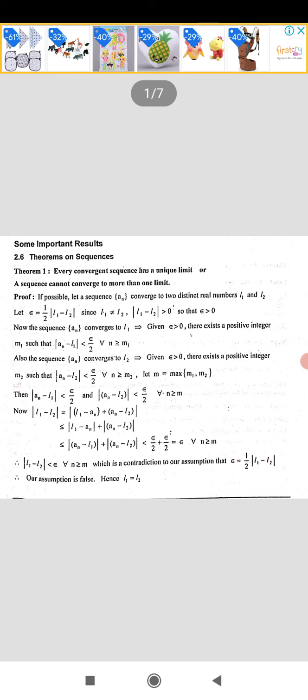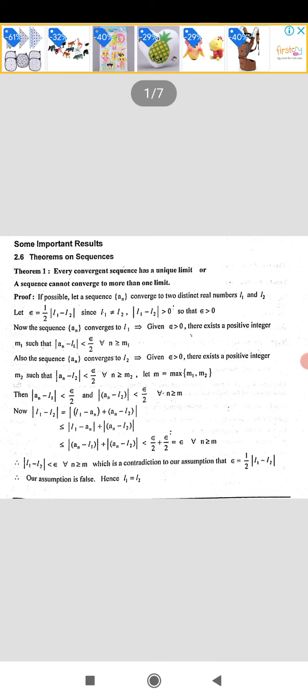Which is less than or equal to, see, modulus of x minus y is always equal to modulus of y minus x. So, modulus of L1 minus an is nothing but modulus of an minus L1. So, we have modulus of an minus L1 plus modulus of an minus L2 is less than epsilon by 2 plus epsilon by 2, which is equal to epsilon for all n greater than or equal to m. So, modulus of L1 minus L2 is less than epsilon, which is a contradiction.